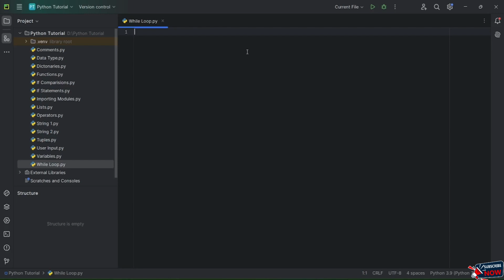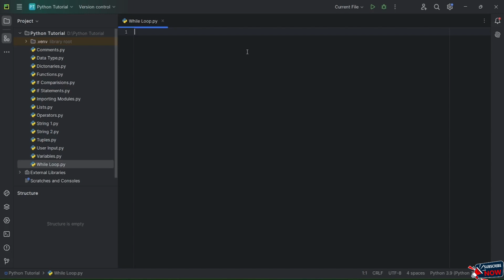To simplify what a loop is, inside a loop, let's say I have a particular function, and till the time I want that function to run, I can just run it accordingly. If I have a condition inside my loop, till the time the condition doesn't turn from a true statement to a false statement, my loop will keep on running. Let me show you an example of how you can do so.